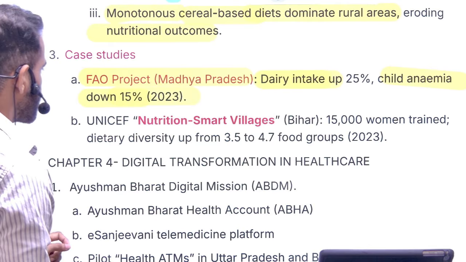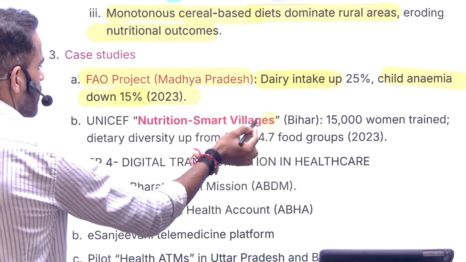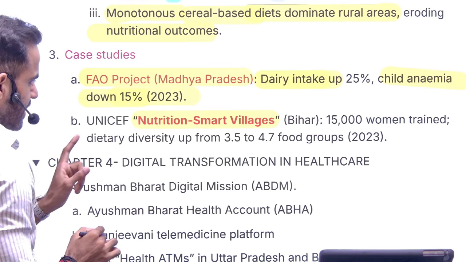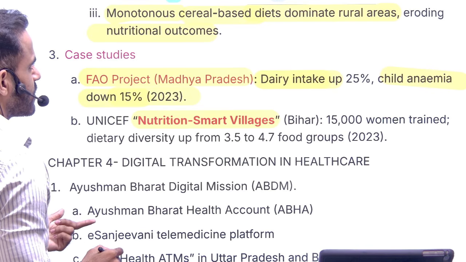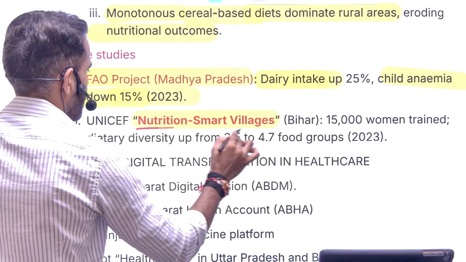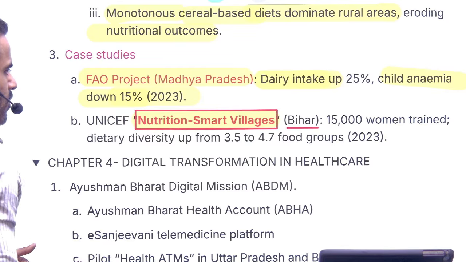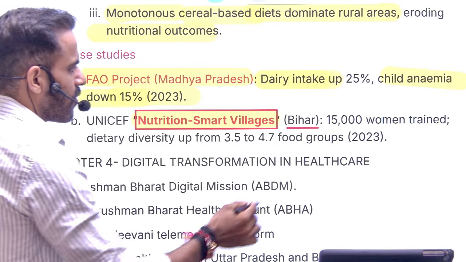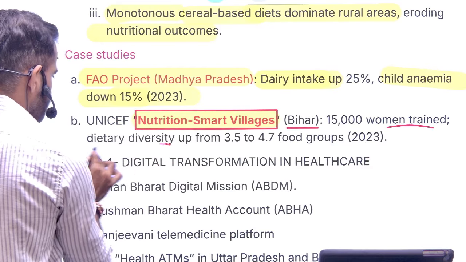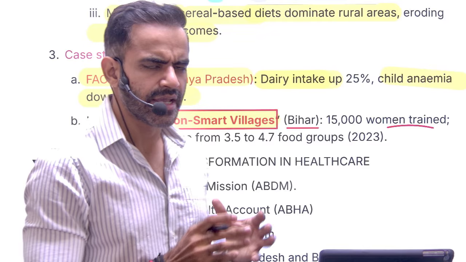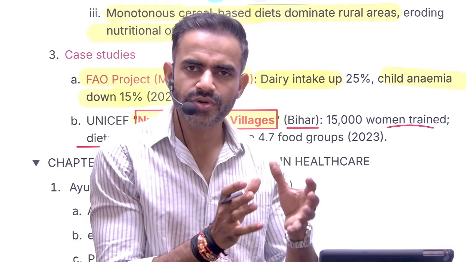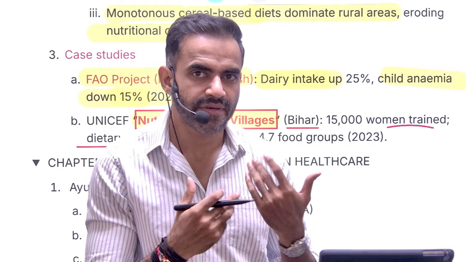Another example which you can quote in your answer is Nutrition Smart Villages. The term is quite important. You can use it in your answer. In a very simple sense, this is an initiative in Bihar where women are being trained for dietary diversity. What does that even mean? It simply means your diet should have diversity, your diet should have variety.